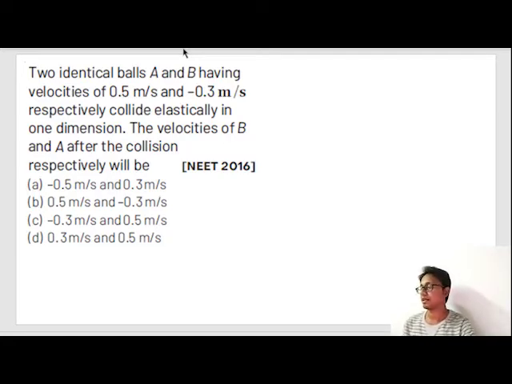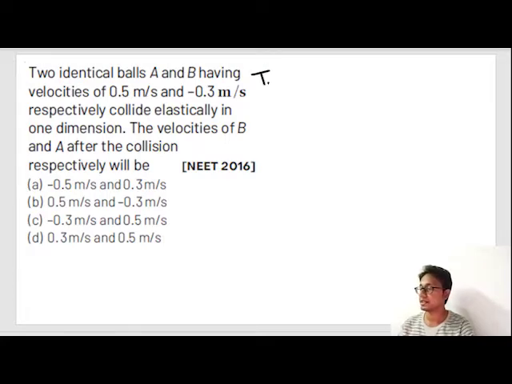There is a trick to solve this and there is a method to solve this. The method to solve this we have done already. It's the same as previous examples. I want you to try using the method. It's the same method: velocity before collision, velocity after collision, then you apply conservation of momentum.